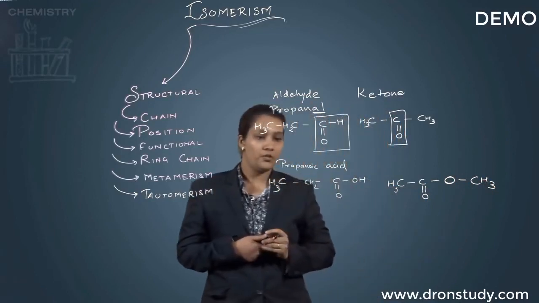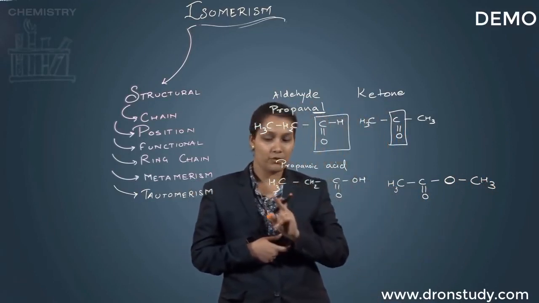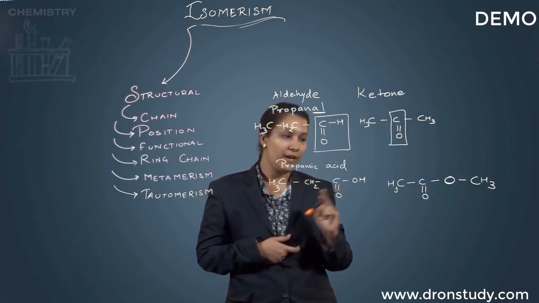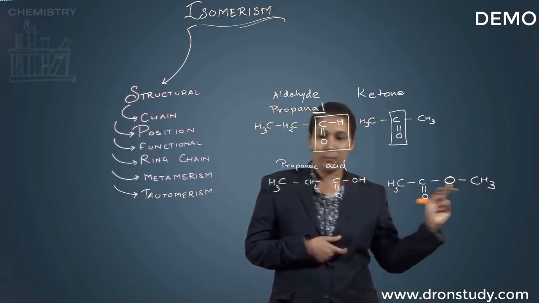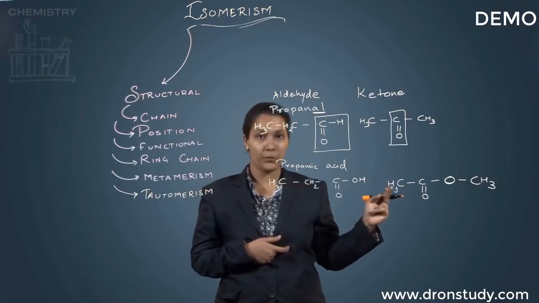Okay, so just count the number of hydrogen atoms. It is 3 plus 2, 5 plus 1, 6, 3 plus 3, 6. Okay, but the names are different, the functional groups are different.